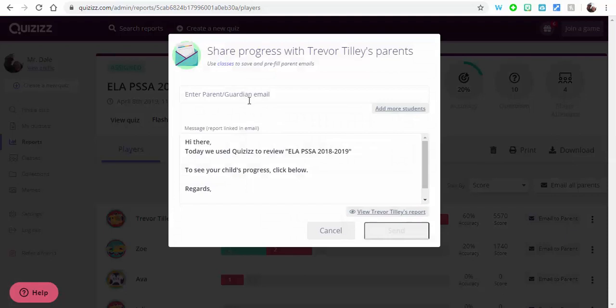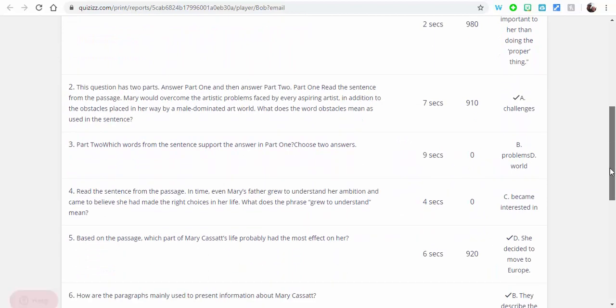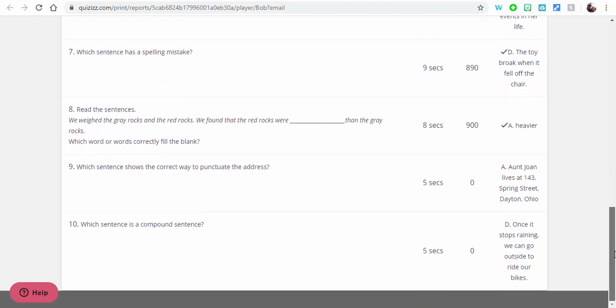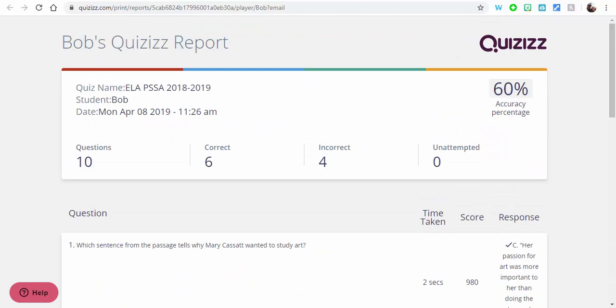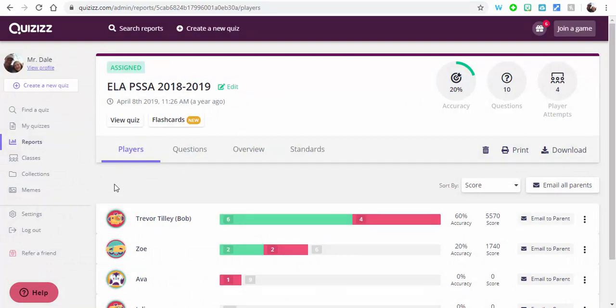So if I do this, I can type an email, send it on, and they will receive this report right here. It shows you how long they were on each question, what they had. So it's something to show families, if you'd like to. Of course, you don't have to.